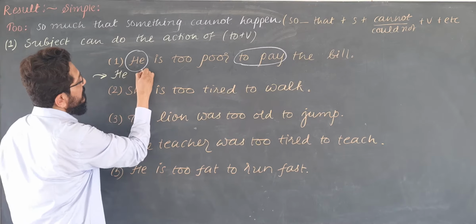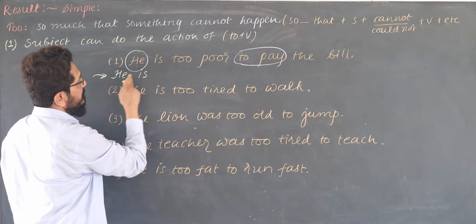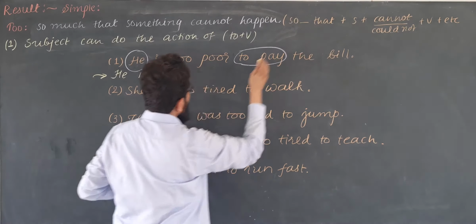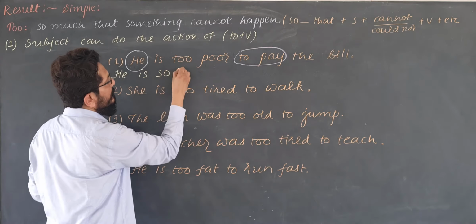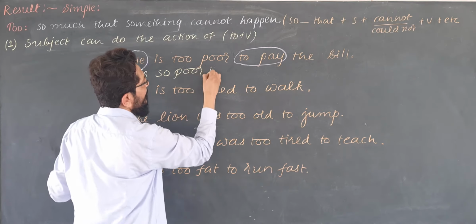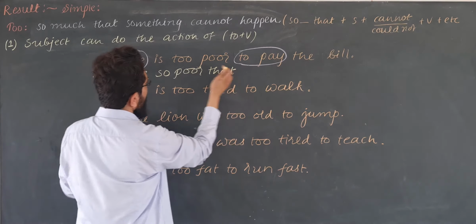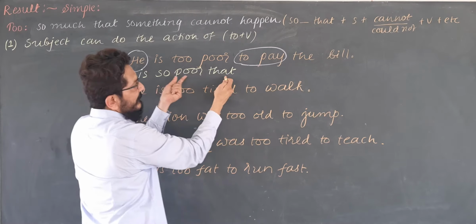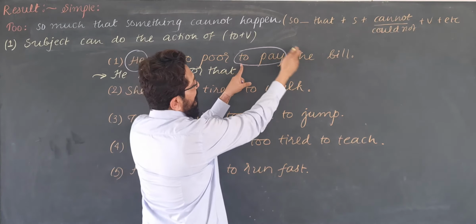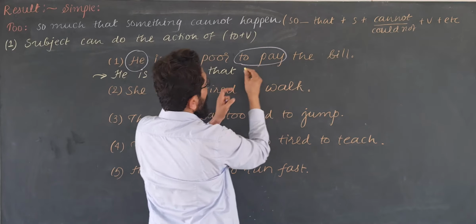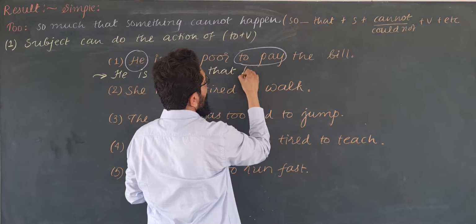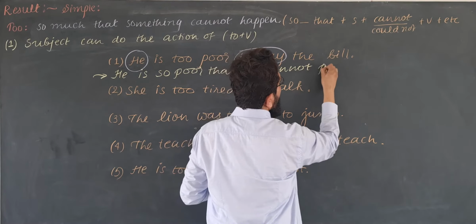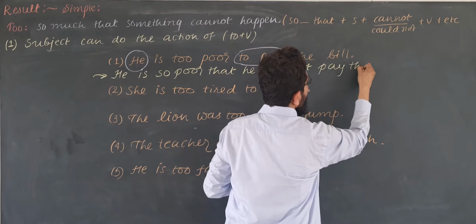He is too poor means so poor that he is too poor મતલબ એટલો બધો ગરીબ છે કે he is so poor that એ આ નહીં કરી શકે. Cannot pay the bill. He cannot, subject, he cannot pay the bill.